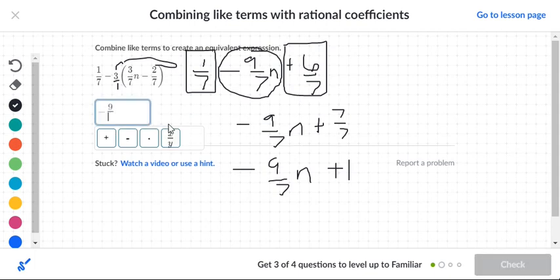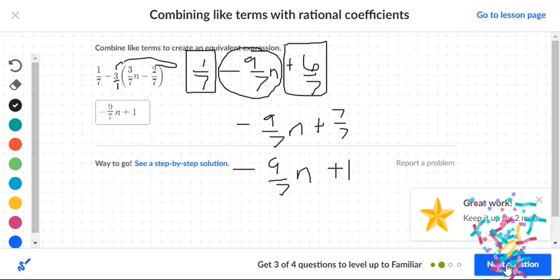Now they do give us a key for the fraction here. So we're going to say negative 9 over 7. Okay, we press our space bar. That allows me to move over the cursor. So we're going to put down the letter n. We're going to say plus. Now we went ahead and reduced 7 over 7 and made that into a 1. So let's check this. So that is correct.